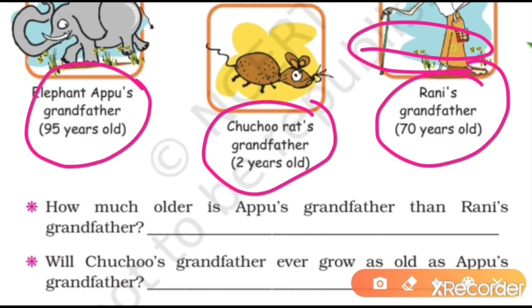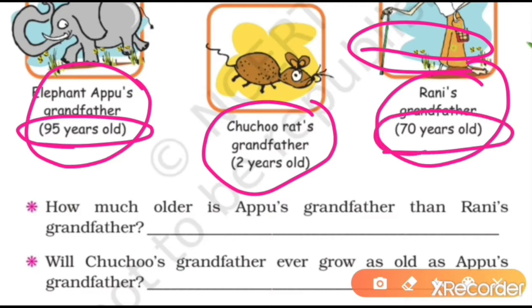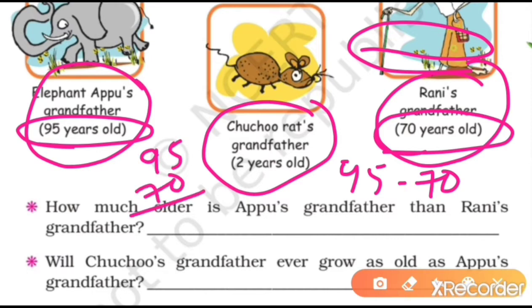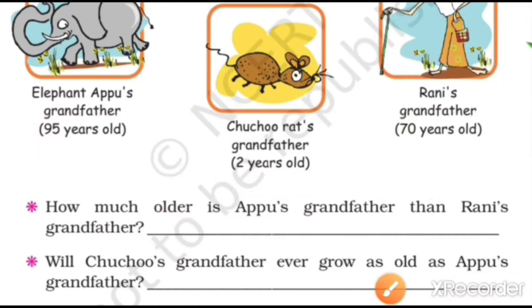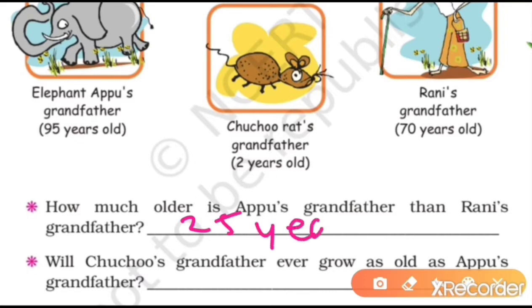So your question is given here. How much older is Appu's grandfather than Rani's grandfather? Appu's grandfather's age is 95 years and Rani's grandfather's age is 70 years. So let us subtract 70 from 95. 5 minus 0 is 5, and from 9 subtract 7 it will be 2. So we will write the answer that 25 years older.